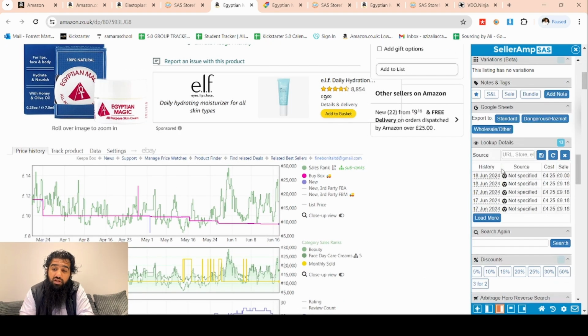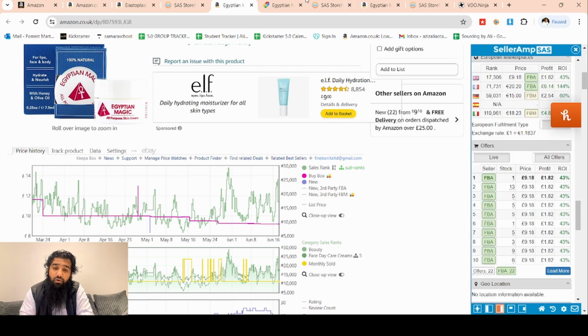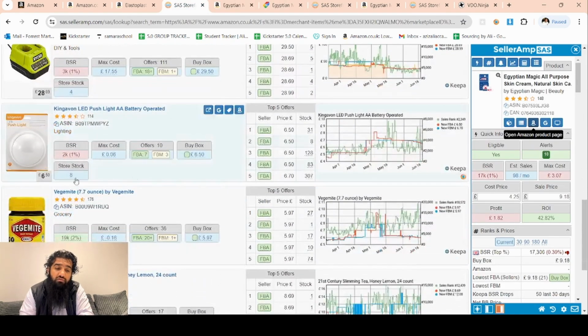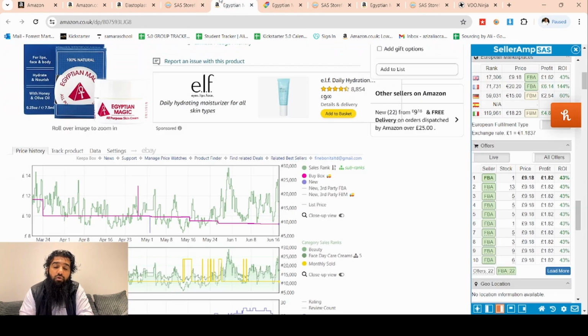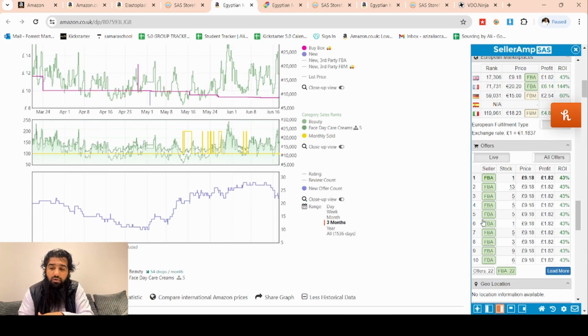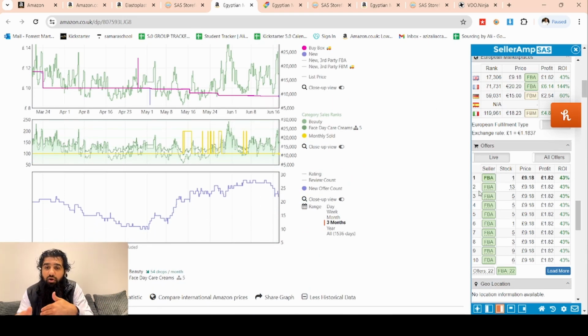Then we can choose these sellers and see their products. We haven't even finished all of the products of this seller, and we already found one product. And if that product turns out to be an arbitrage deal, then we can use that product as a lead as well, and then keep going and keep going.